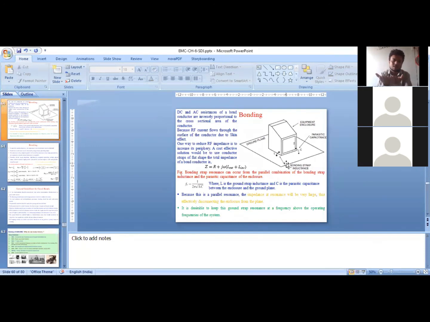At the same time, it reduces inductance also, because the strap has larger width, and thinner wires offer more inductance. Therefore inductance decreases, and therefore the resonant frequency will increase. So the resonant frequency offered by this bond strap will be much higher than the resonant frequency of the equipment.